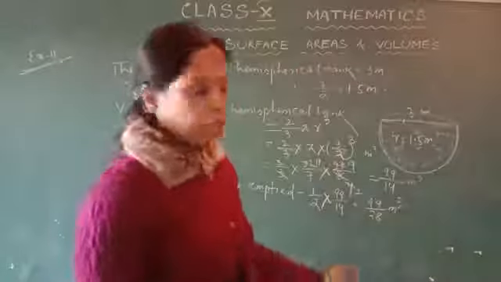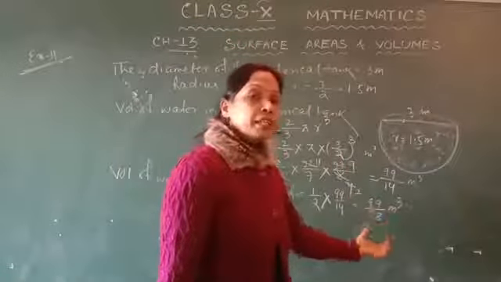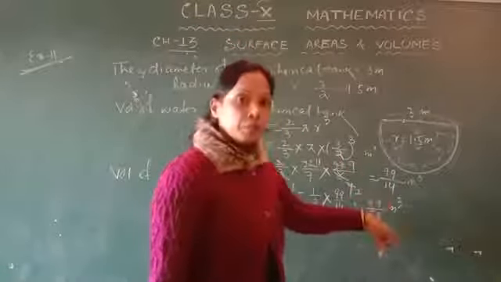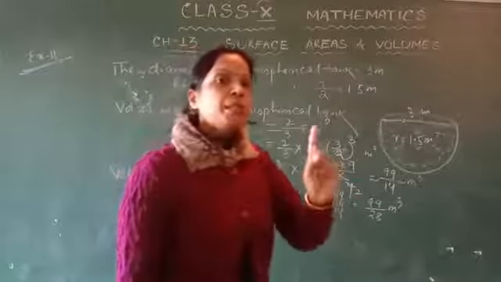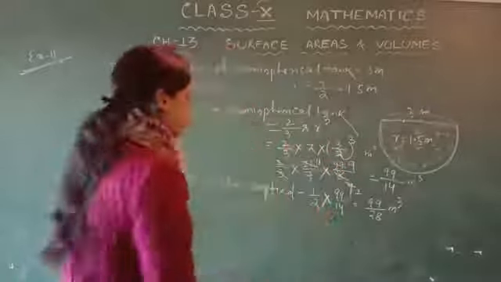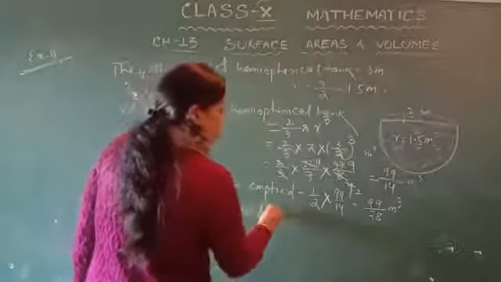Now this is in meter cube, so we convert into liters. We know 1 meter cube is equal to 1000 liters.